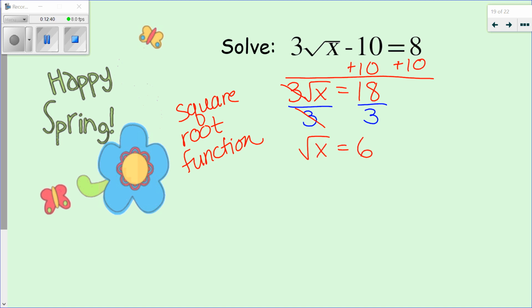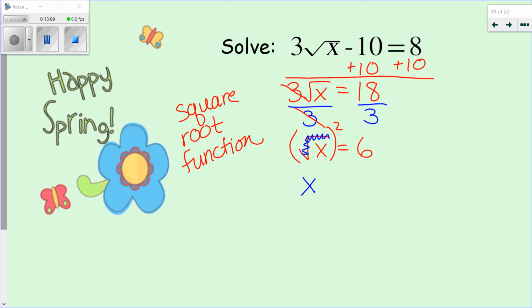Well, how do I undo a square root? Remember, we undid a square by doing the square root of, right? So we're going to undo a square root by squaring. So we undo a square by taking the square root. We undo a square root by squaring. So what that does is it eliminates that radical or that square root sign. So what I'm left with is x.